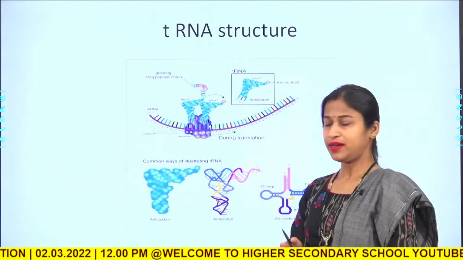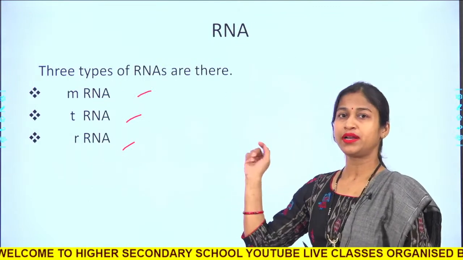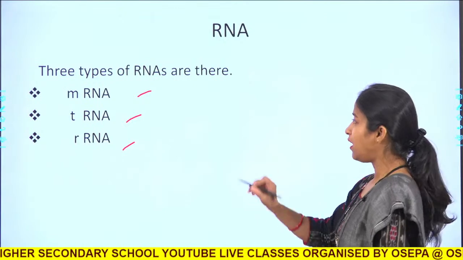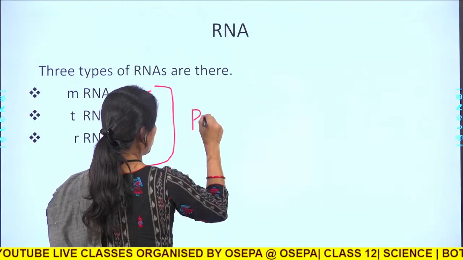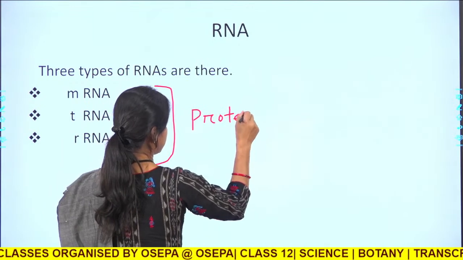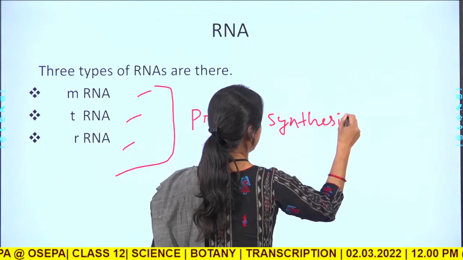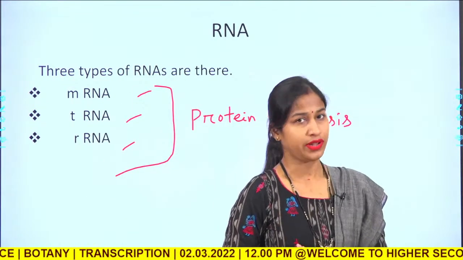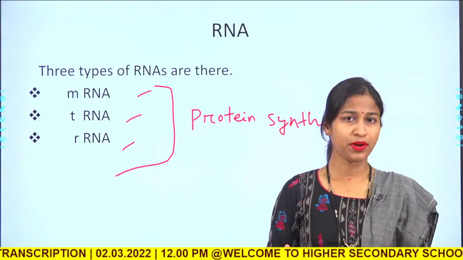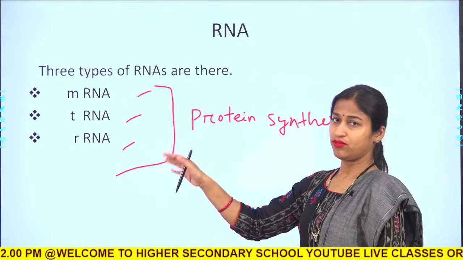Now, all the RNA molecules I have told you, the 3 RNAs, mRNA, tRNA and rRNA, are all involved in protein synthesis. How important protein is for us, we know very well because proteins are the building blocks. Okay. And all 3 RNAs are involved.